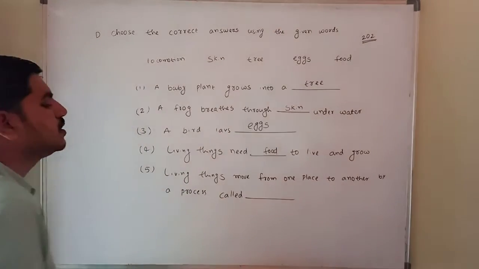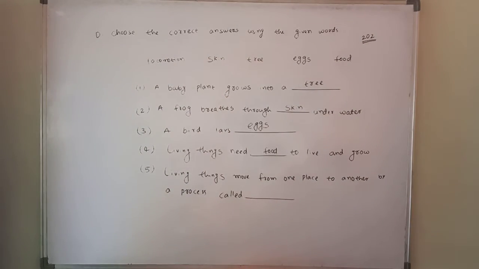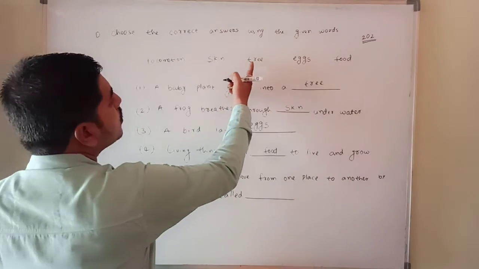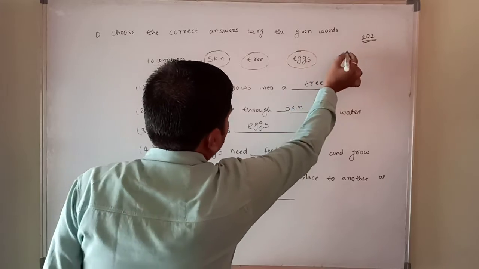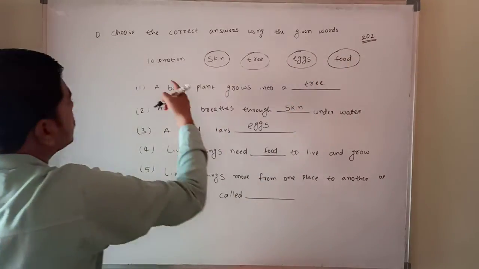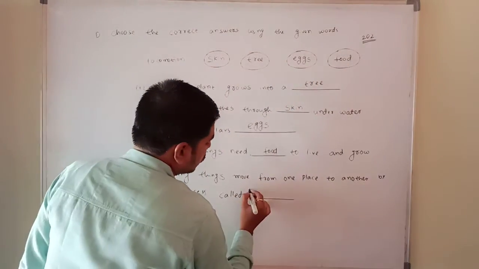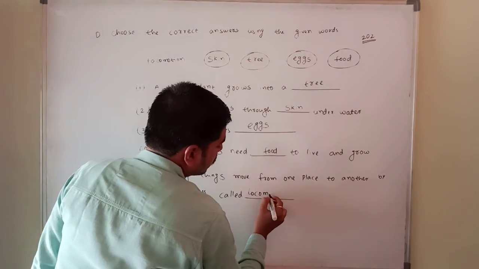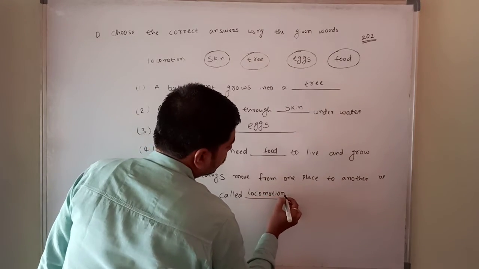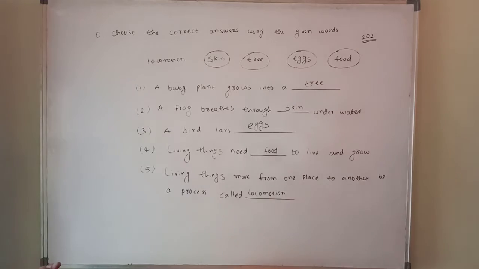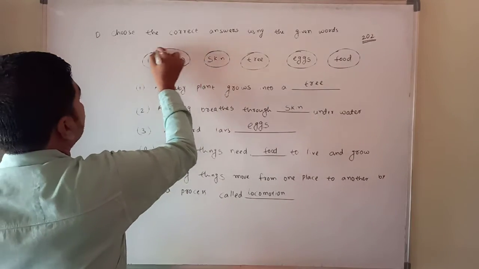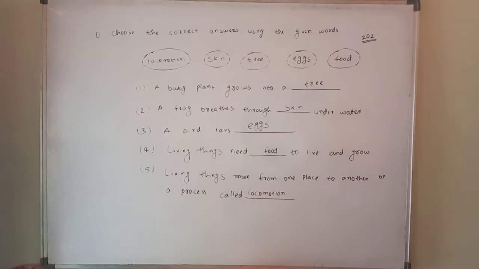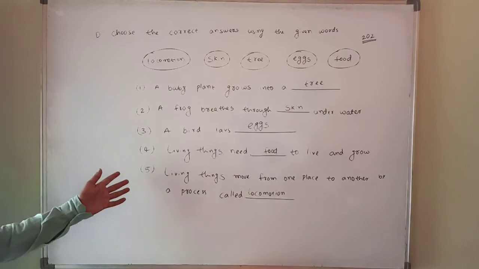What is it, Amma? Skin completed, tree completed, eggs completed, and food is also completed. What is the next one? Already there, that is locomotion. So locomotion is the answer for that. That's why this one is also completed. They gave 5 questions. That's it. Completed, all of you?